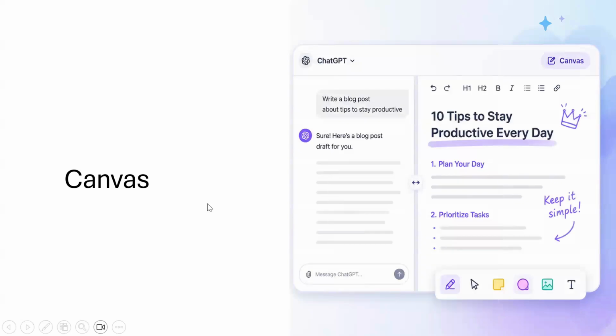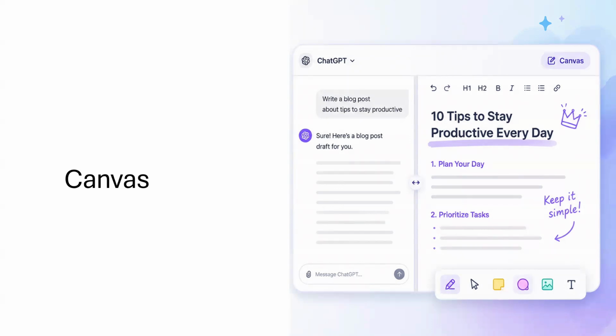So the next and really amazing one I'm going to talk about is something called Canvas. You must have heard about it. Imagine you are working on a Word document with a smart assistant sitting beside you. Instead of copying and pasting text between the chat and your documents, you both work on the same document together. That's exactly what ChatGPT Canvas is.